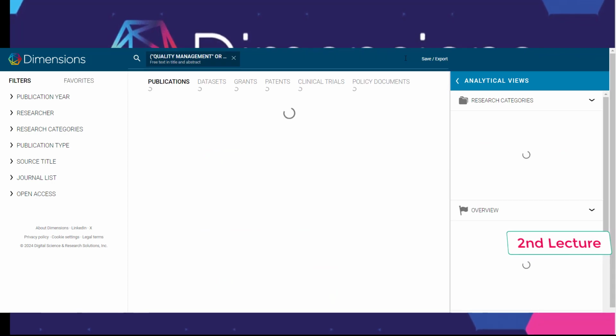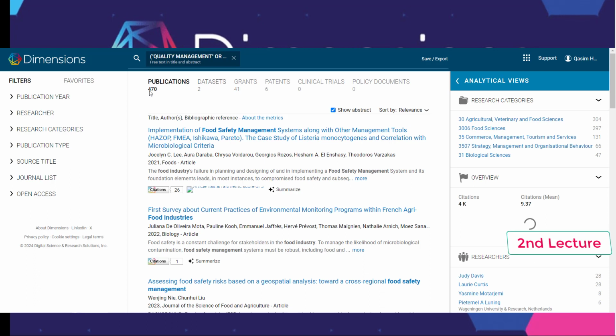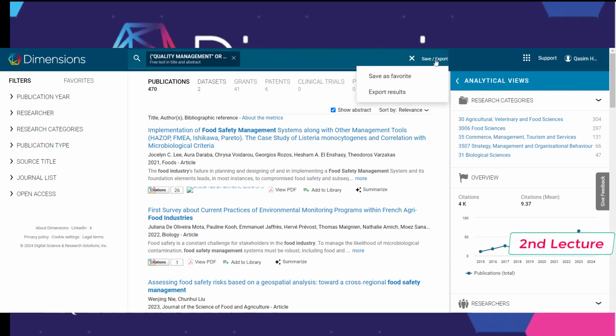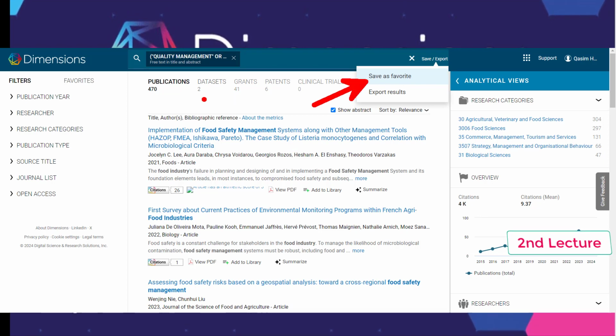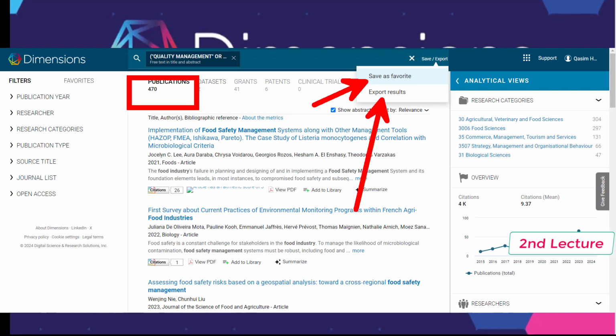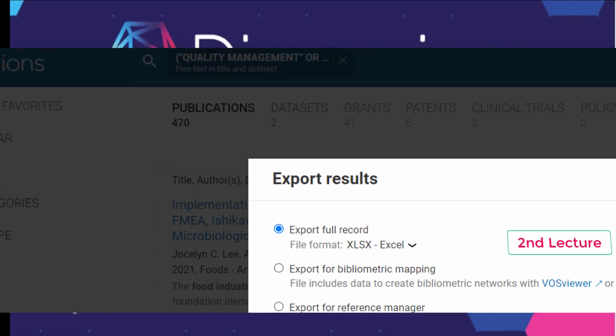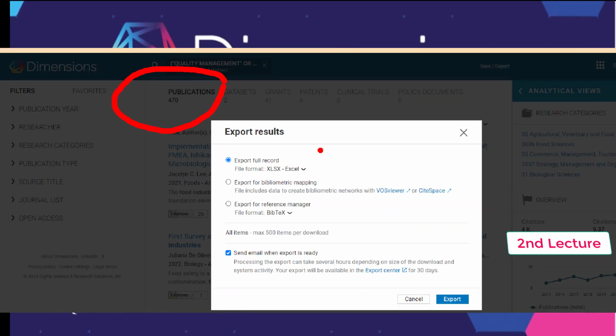Just now the number of articles found for me is 470. After that, there are options. You have two options. One of them is that you can save the search as a favorite. The second option is to export the result. For example, if you click export the result, this is about 470 publications, and they go to the export center.